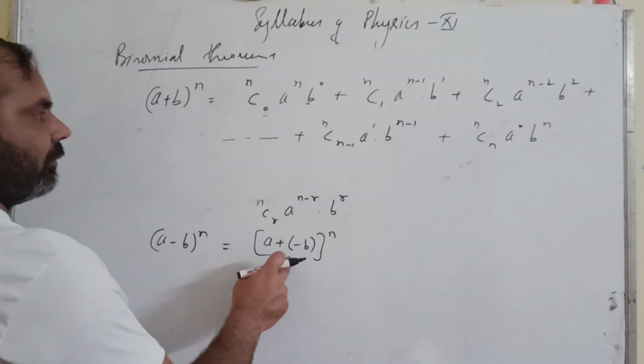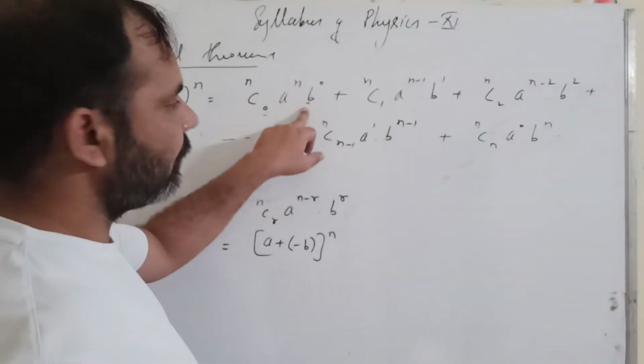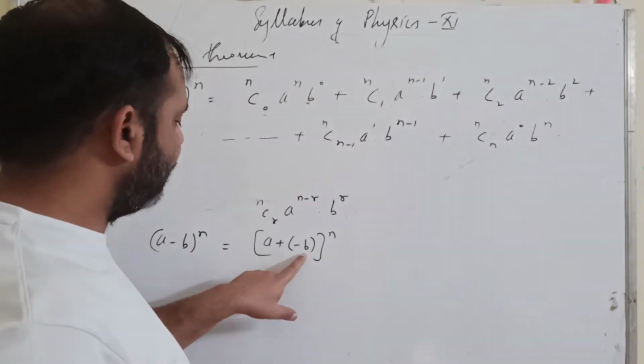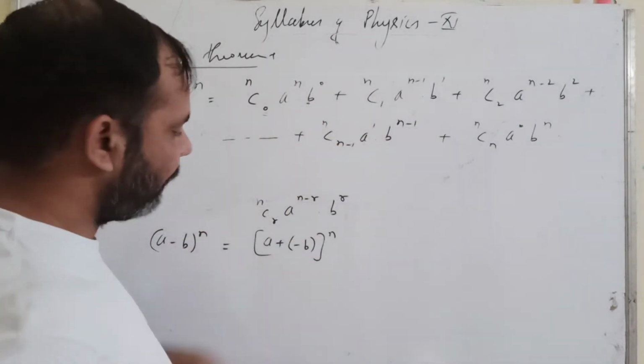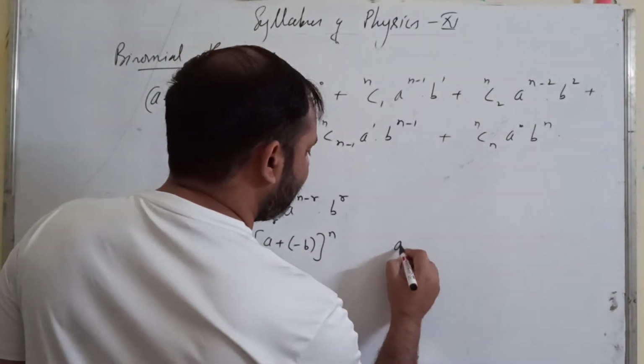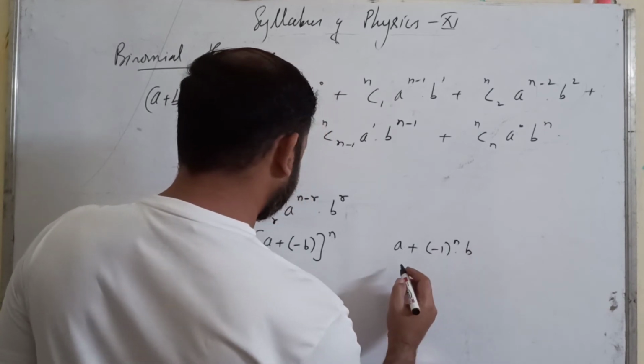Your expansion will be similar. Only for those terms where the power of b is an even number, the sign will become plus. Or simply you can write it like this also, minus 1 raised to r into b.